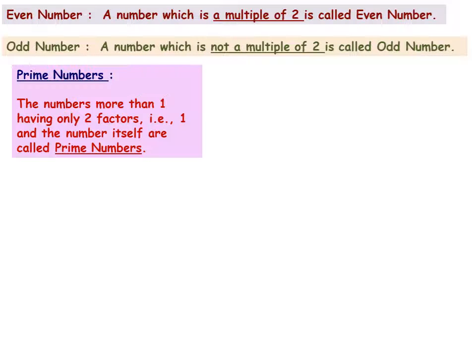Hello kids, today we are going to learn about numbers. Even numbers are those numbers which are multiples of 2. Odd numbers are those numbers which are not multiples of 2.